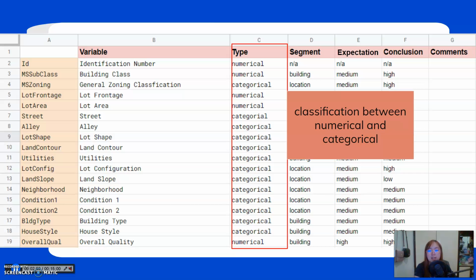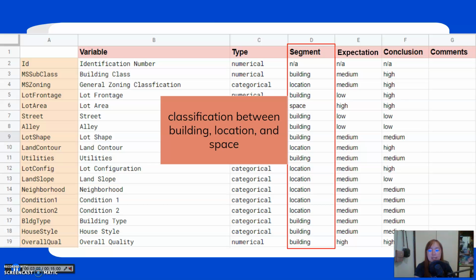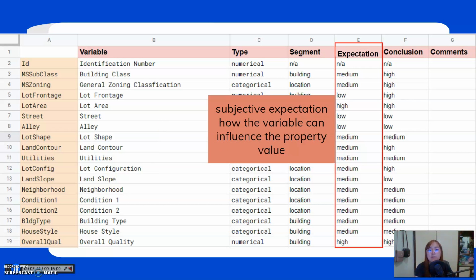The type is just a classification between numerical and categorical, and you have to be careful here because you might interchange them with some variables. For example, year. By appearance, it is numerical, but when you analyze it properly, it is categorical. For the next column, it's a classification between building, location, and space. This column helps you visualize every variable.